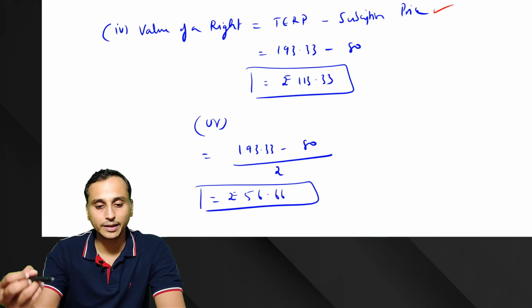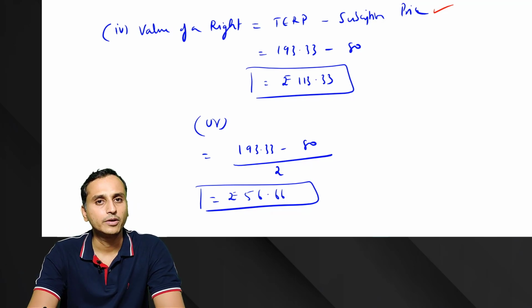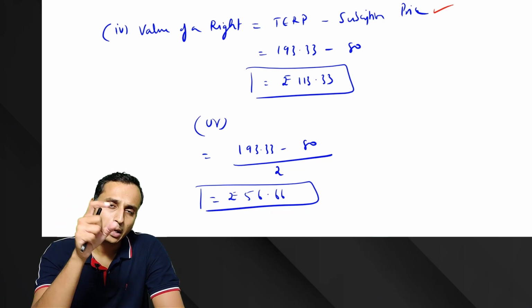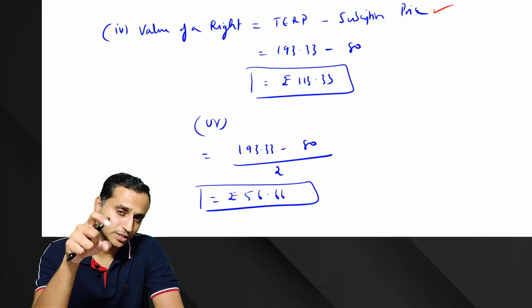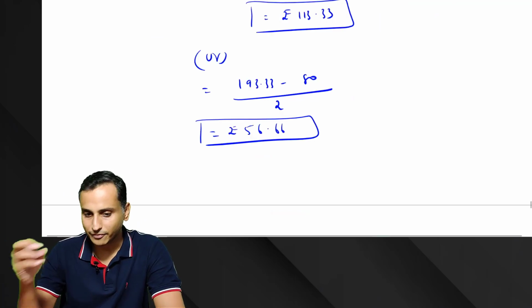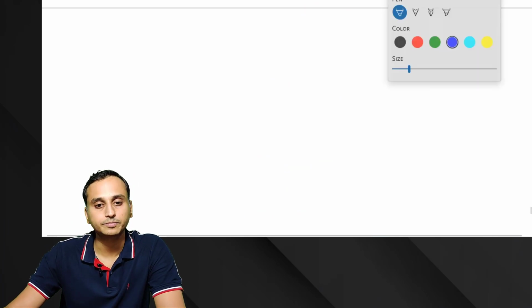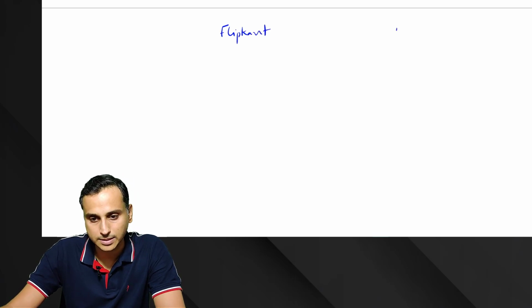Now you might think, is this important? Why should we calculate the value of a right per existing original share? We'll just see. Say for example there are 2 companies, just for example, say Flipkart and say Amazon.